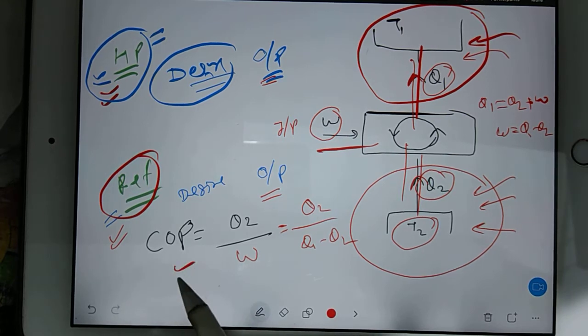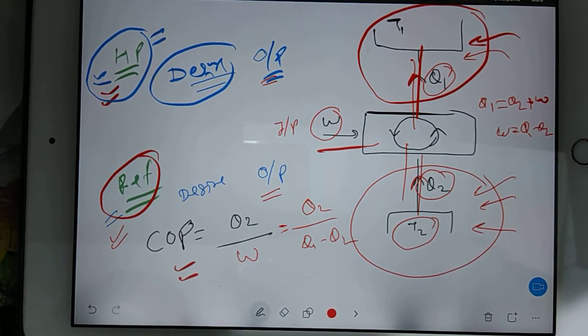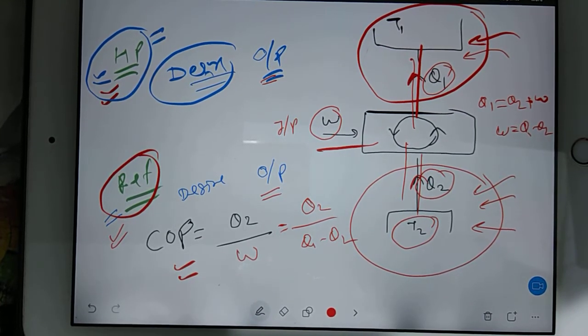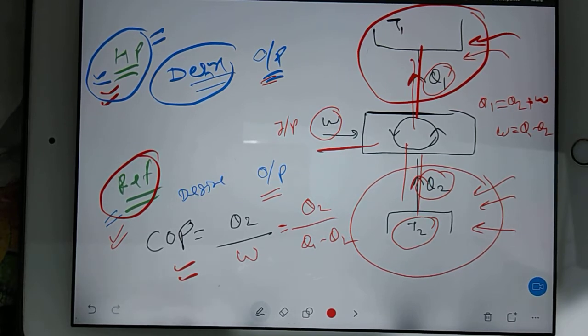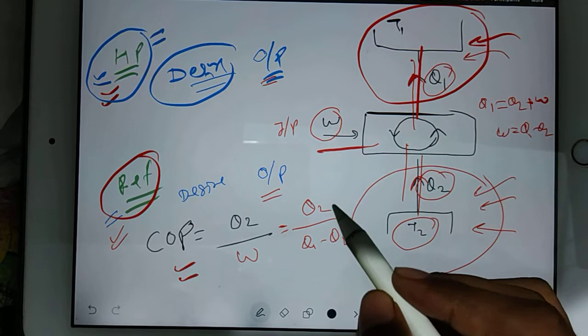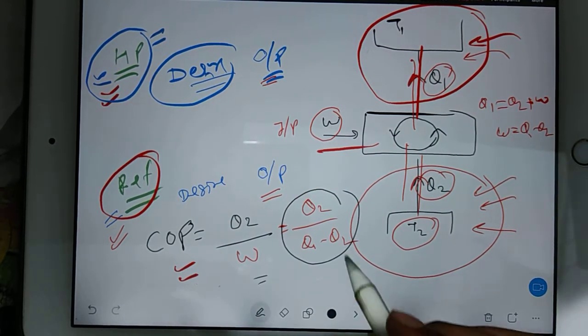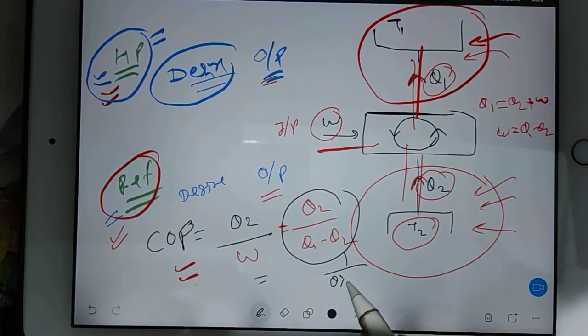Right? Guys, clear? Okay, if you have a doubt, you can ask again. Now see, if you divide the entire equation by Q2, you will get 1 by (Q1 by Q2 minus 1).